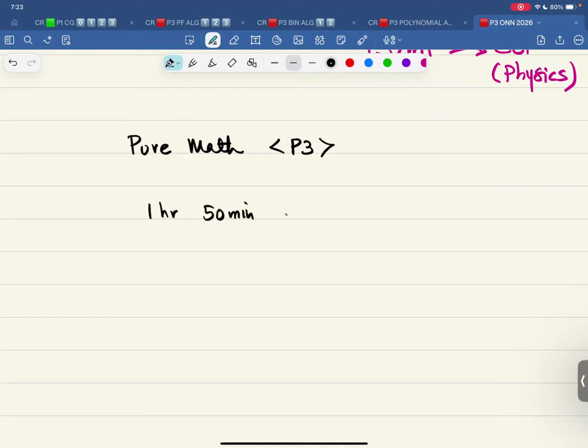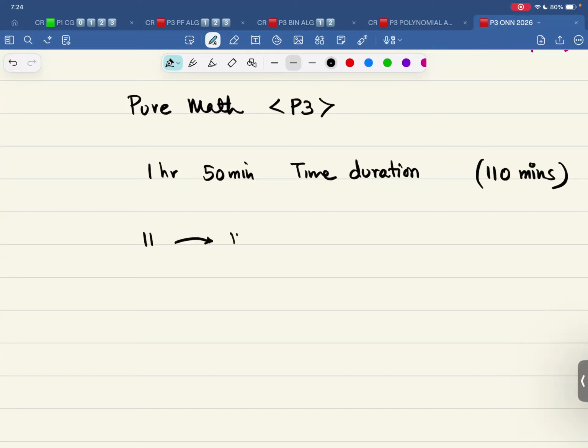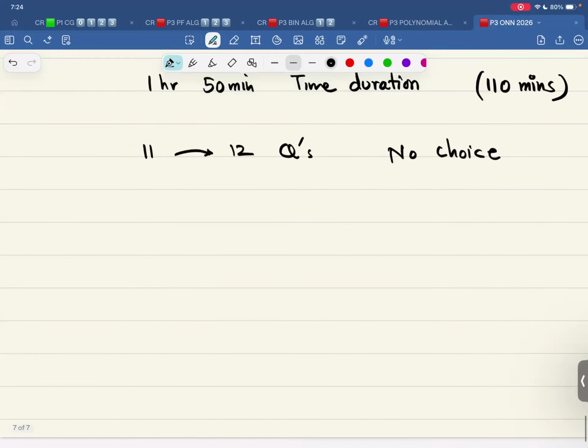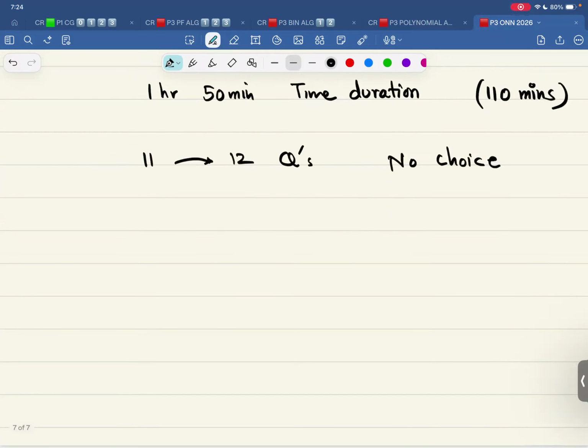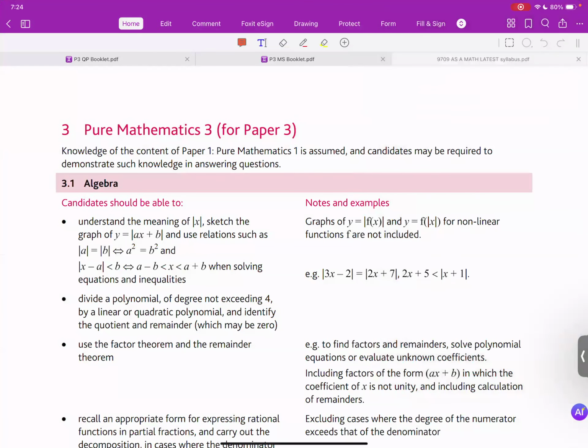They usually ask 11 to 12 questions. There is no choice, just like P1. And you have to work in the answer space. Knowledge of P1 is assumed. That is the first thing that I want to show you.